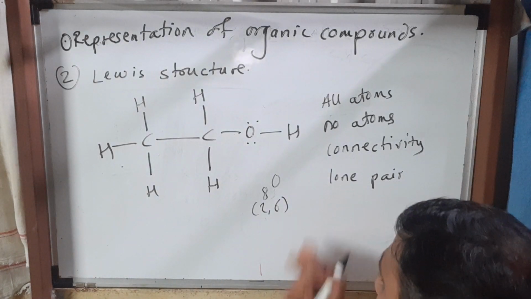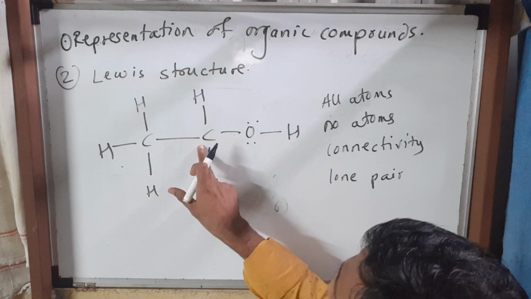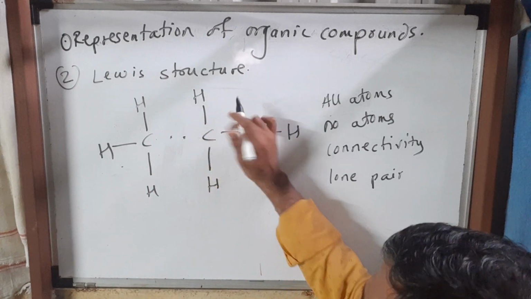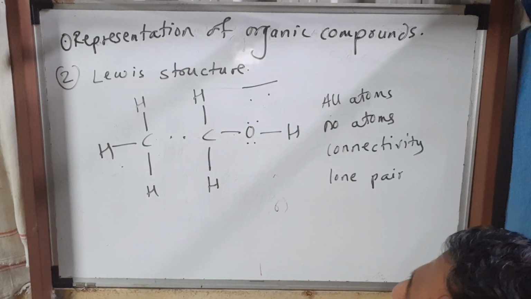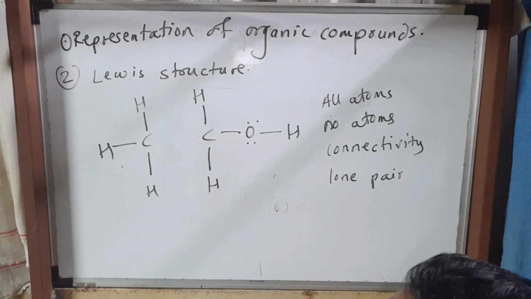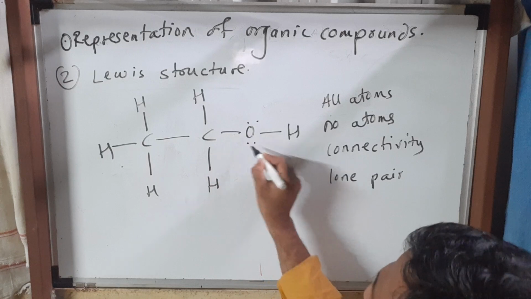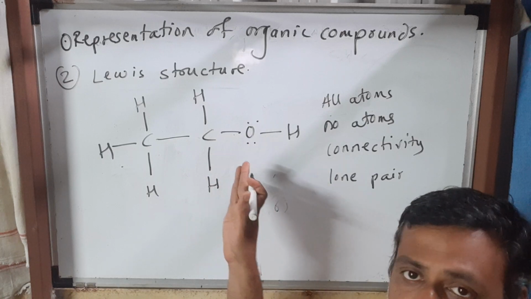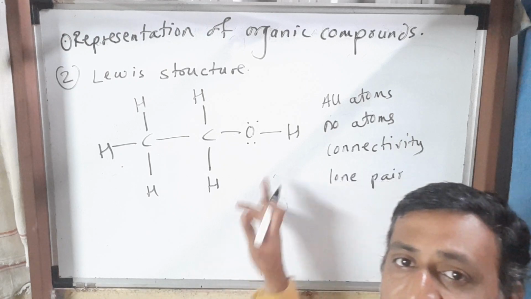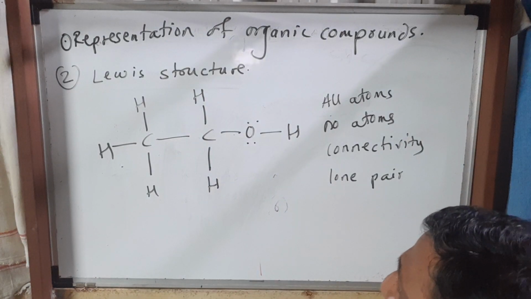One may show dots here instead of this chemical bond. Doesn't matter, it is also correct. Instead of a single line, you may show the two electrons. Single bond means two electrons. But generally we prefer to show bonds here, and in organic compounds the active sites are, in most of the cases, the heteroatom, the functional group. So that is about the Lewis structure representation.